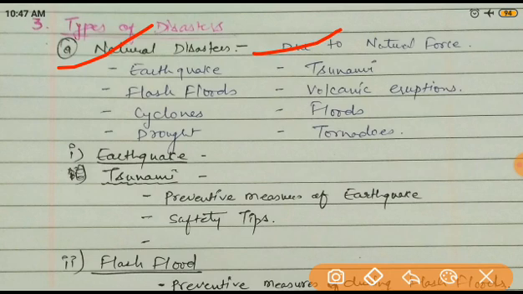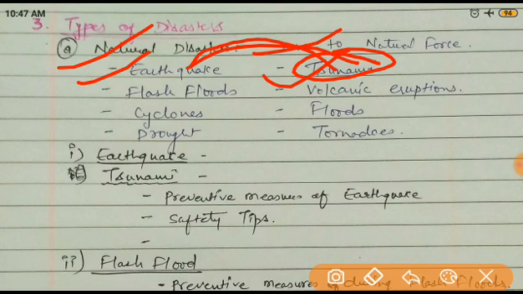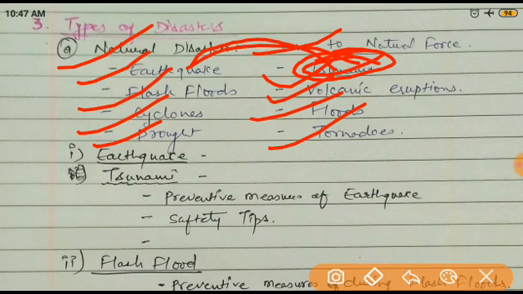Now you know very well about it. What are these? Namely earthquake, tsunami. Now what is a tsunami? It is an earthquake result: when the earthquake is in the ocean, it causes a tsunami. Flash flood, volcanic eruption, cyclones, floods, drought, tornadoes. These all are the types of natural disaster, by which natural disasters occur.